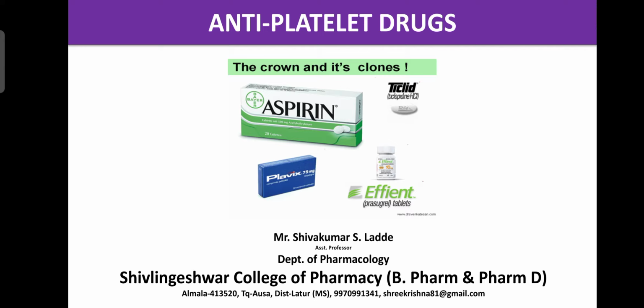Platelet aggregation is one of the important phenomena or mechanisms. It is required for the formation of a plug at the site of injury, where bleeding occurs. Due to cutting of the surfaces of blood vessels, there is loss of blood. But the platelets are activated and join together.